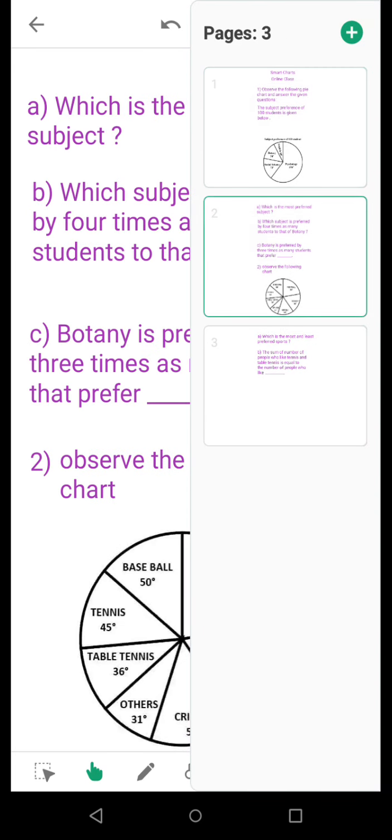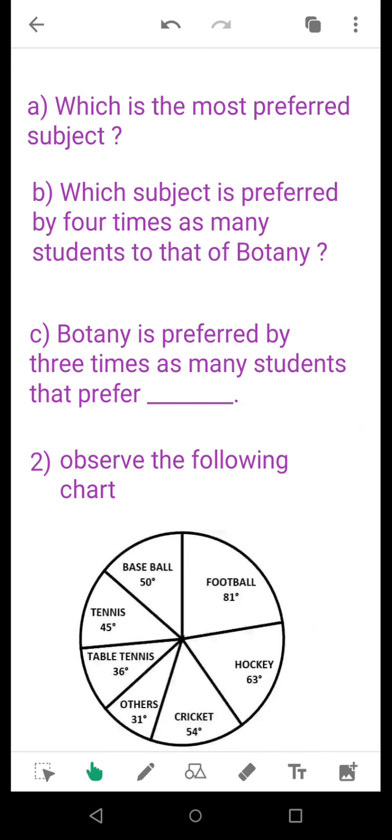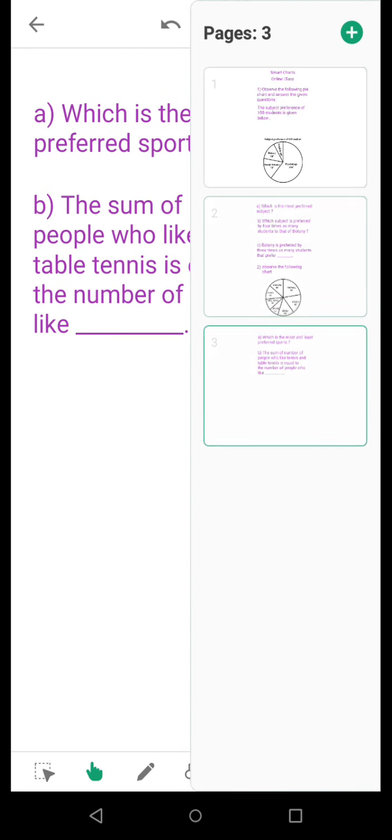Now we come to the second chart. So this will be your second chart for your classwork. As you can see, there are many sports listed over here with various sectoral angles: baseball 50 degree, football 81 degree, hockey, cricket, others, table tennis, tennis. Now based upon this pie chart, again there will be questions that you need to answer. Let us take a look at the questions.